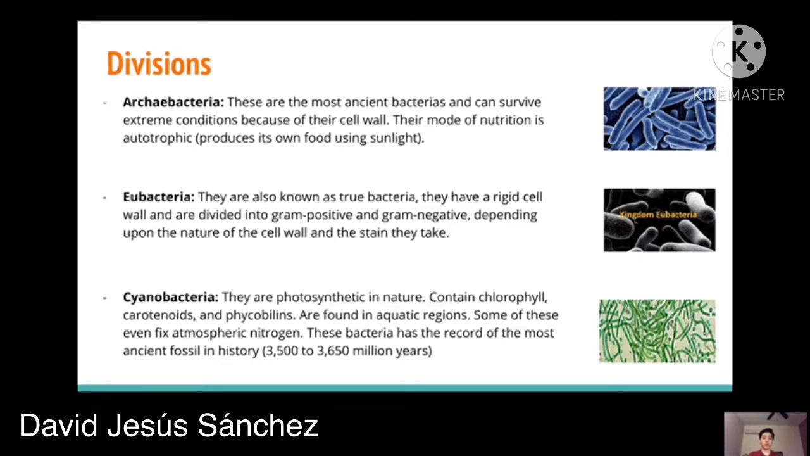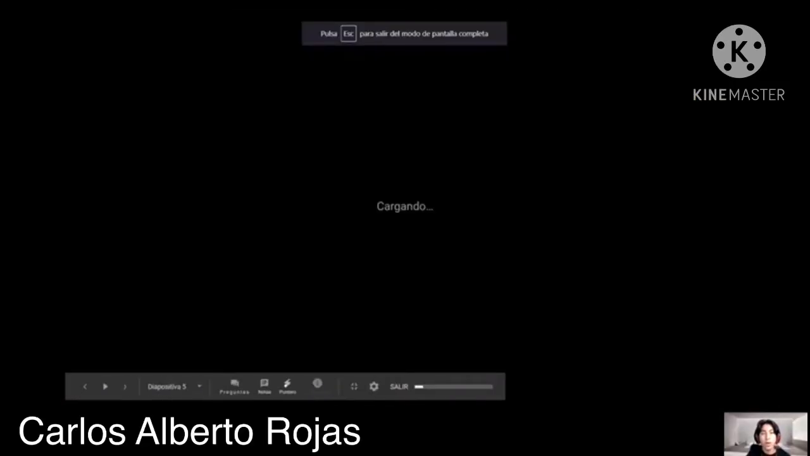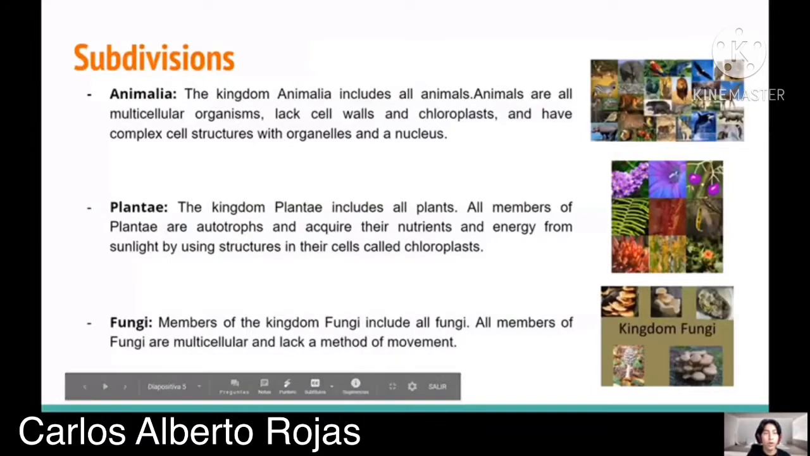Finally, we have cyanobacteria. They are photosynthetic in nature. They contain chlorophyll, carotenoids, and phycobilins. These are found in the aquatic regions. Some of these can even fix atmospheric nitrogen. This bacteria has the record of the most ancient fossil in history, which is from 3,500 to 3,650 million years ago. There are 5 subdivisions of the kingdoms of life.